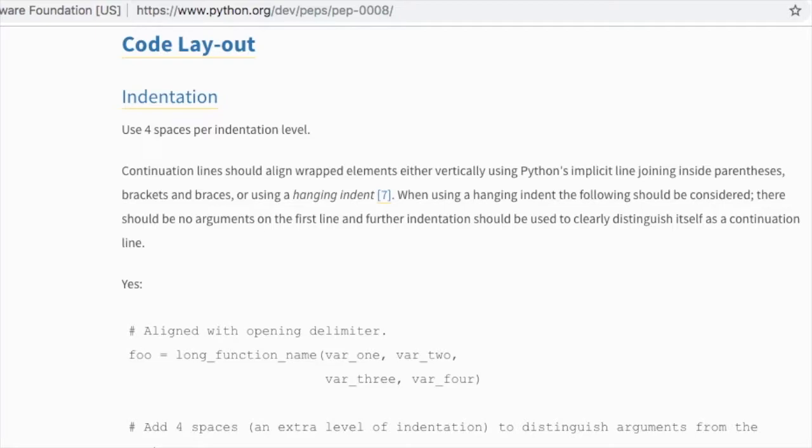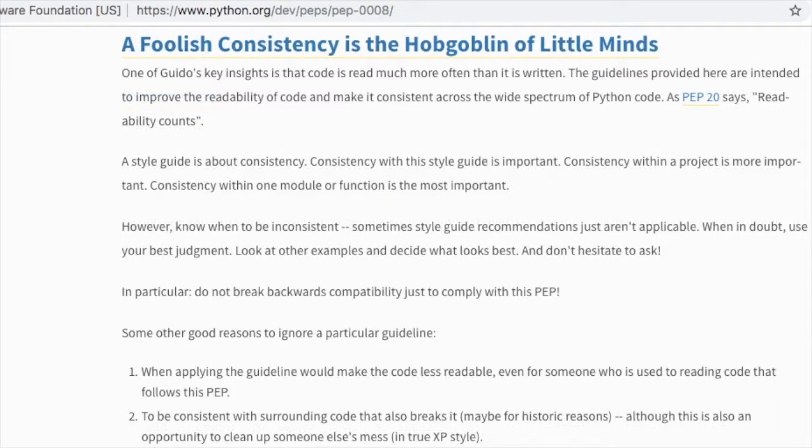While we will be strictly adhering to PEP8 in this class, I want to draw your attention to this section called A Foolish Consistency is the Hobgoblin of Little Minds. And basically it says you should use PEP8 most of the time, but if PEP8 is getting in the way of the readability of your code, then you have permission to deviate. For me, this happens a lot of times when I have long lines that I need to break up. If I follow the PEP8 standard too strictly, I end up with code that's unreadable.